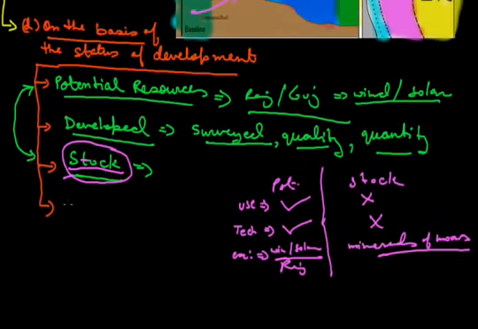Now the next one is reserved resources. By name it is clear, reserve, which we keep reserved. We know how to use them, but that doesn't mean that they are potential resources. Here there is no problem to use them. We can use them, but we are not using these resources just to keep them for future generations.